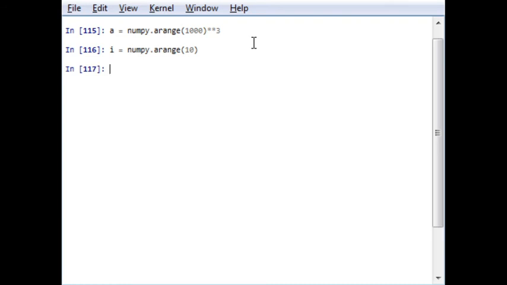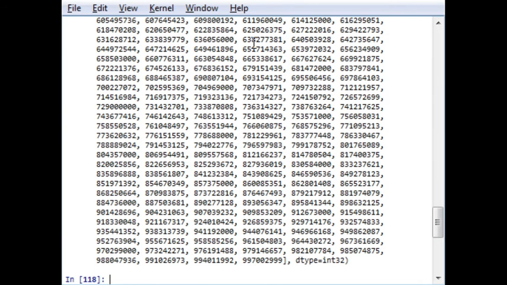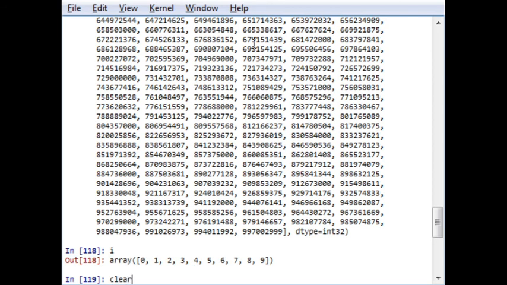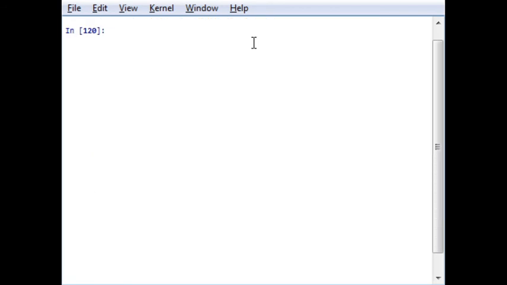Let's see what A is. It is a huge array of 1000 numbers, and array I will be this. Now, of those elements of array A which have indices of the values of I, let's say A[I]. So I am doing an indexing.